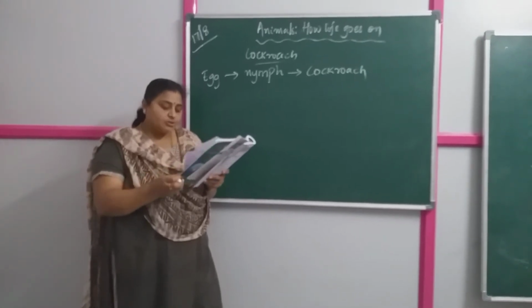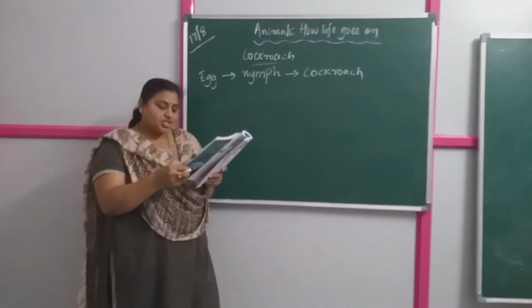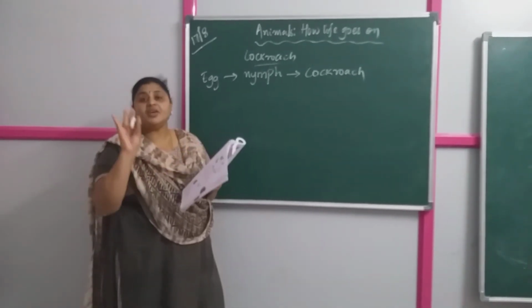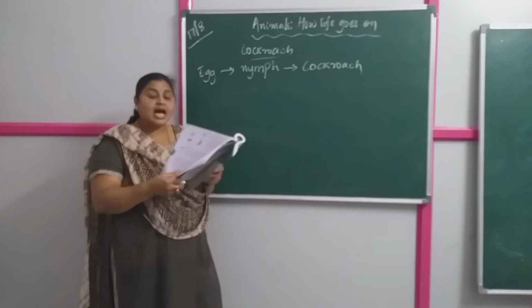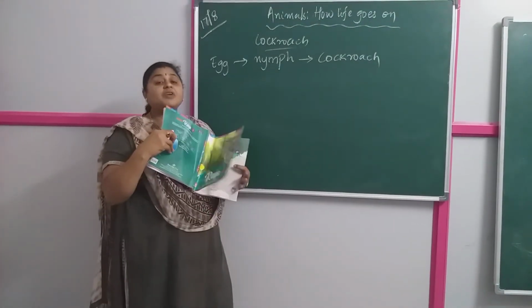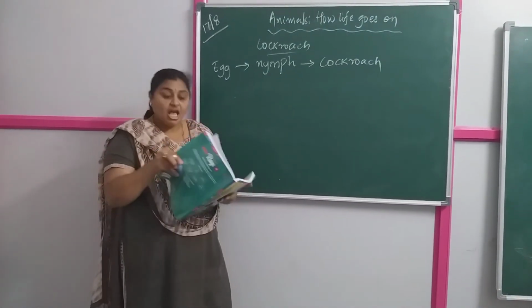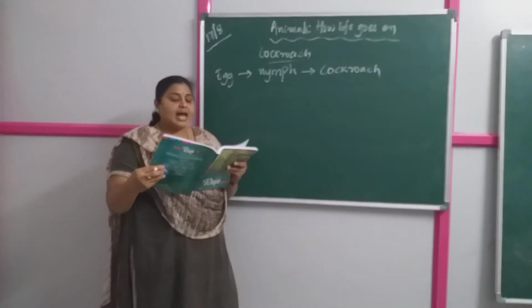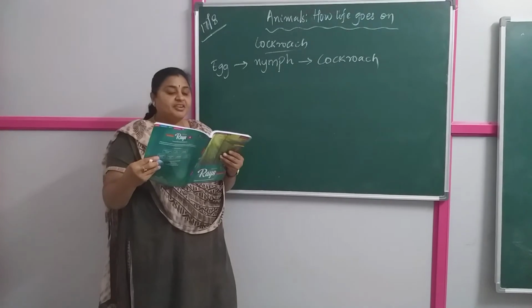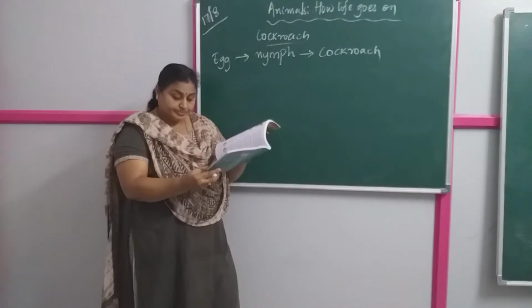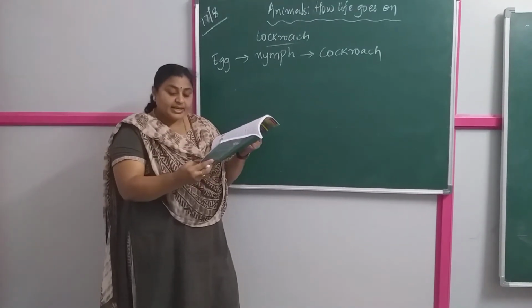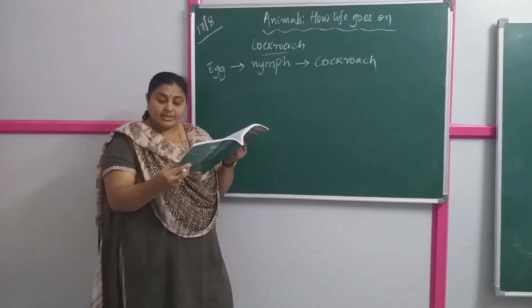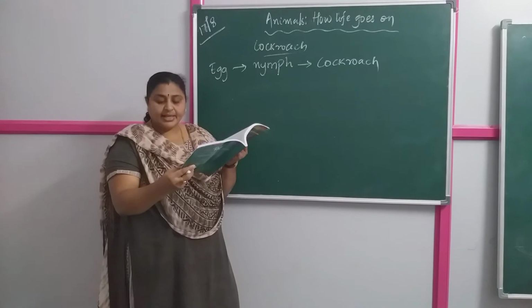Other insects like houseflies and butterflies have four stages in their life cycle. Grasshoppers and cockroaches have three stages, but houseflies and butterflies have how many stages? Four stages. So what are those? It looks like a worm. The larvae of different insects have different names. The young one that hatches from the egg is called the larva.